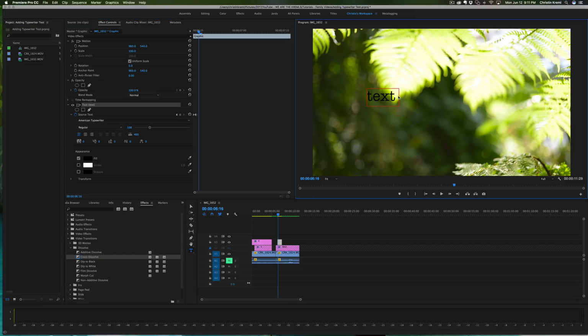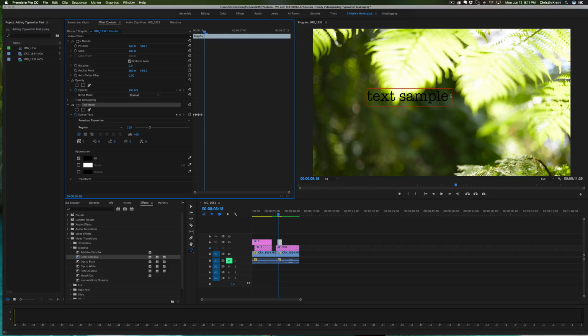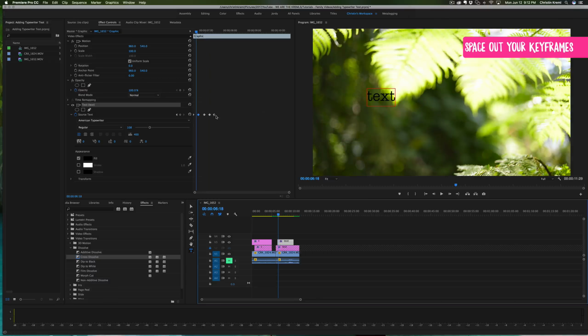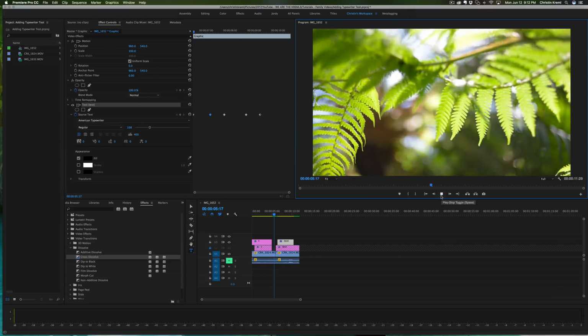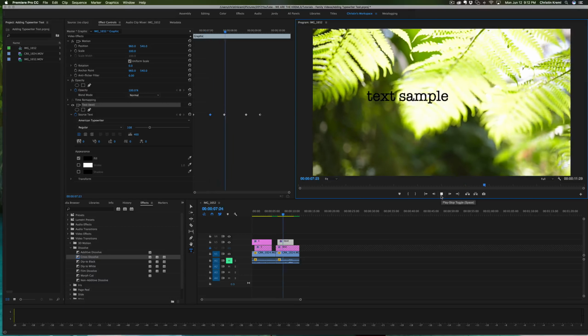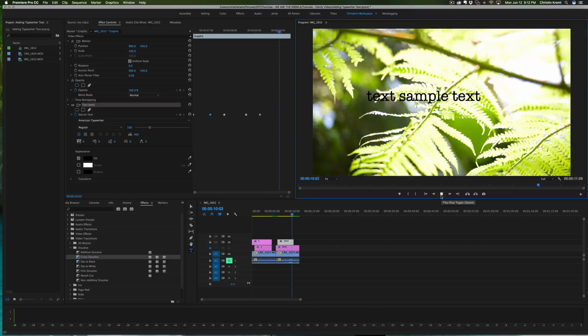Then add another word, and it adds a keyframe. Then, before you do the space, move it over and then do the space. Should go 1, 2, 3.